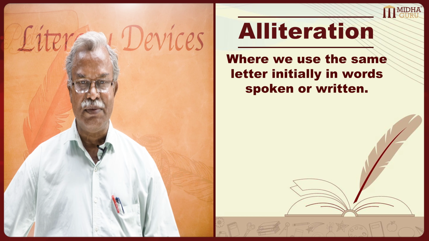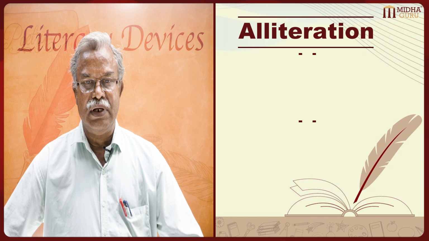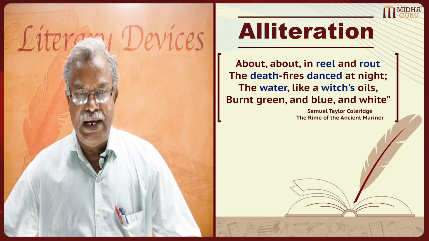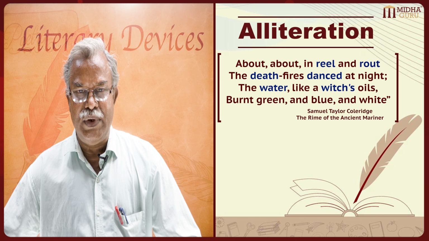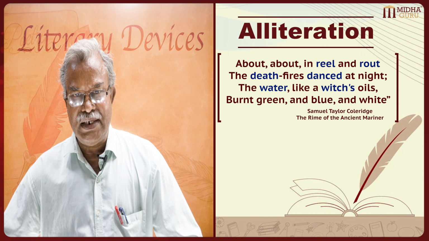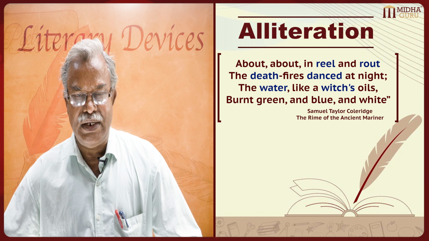For example: about and about, in reel and rout, the death fires danced at night, the water like witch's oil, burnt green, blue and white. It's a stanza taken from The Rime of the Ancient Mariner by S.T. Coleridge.